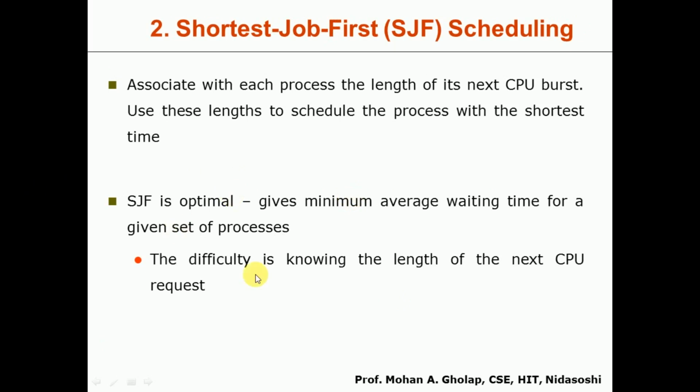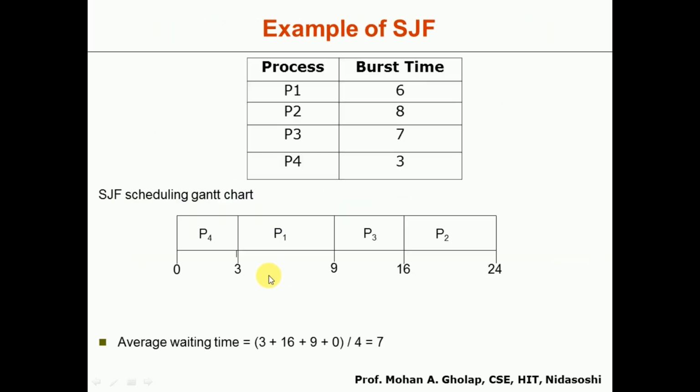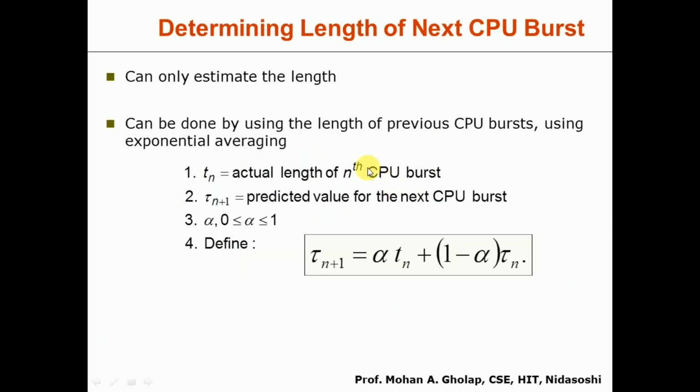As we saw, although SJF is optimal, the difficulty is knowing the length of the next CPU request. If you know the CPU burst time of every process, it is very easy to pick a particular process for execution, but determining it is a little bit difficult.